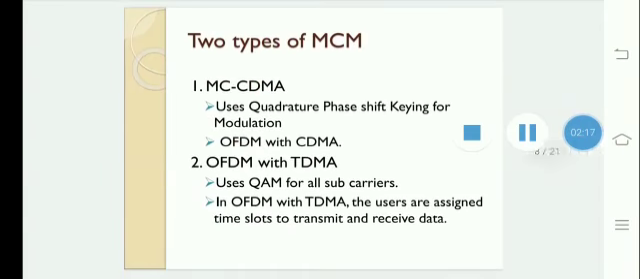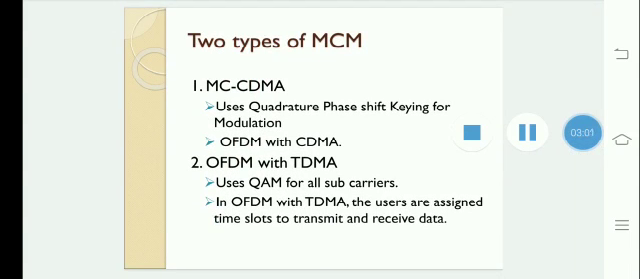There are two different types of MCM available for 4G. The first one is MC-CDMA and the second one is OFDM with CDMA. MC-CDMA means multi-carrier code division multiple access. It uses quadrature phase shift keying for modulation. Similar to single carrier CDMA systems, the users are multiplexed with orthogonal codes to distinguish users in MC-CDMA. Each user can be allotted several codes where the data is spread in time or frequency. Either way, multiple users simultaneously access the system.